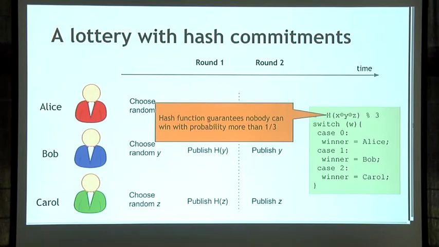An important property of that hash function is that it guarantees randomness. Nobody could try to choose their random number in such a way that it makes it more likely that the final outcome is them winning, especially considering that they don't know the randomness that everybody else is choosing. So without getting into a long formal definition of randomness and pseudo-randomness in hash functions, it's safe to say that the way hash functions currently work, with a good hash function, there's no way to cheat at this game. There's no better strategy than just choosing a random number, which gives you a 1/3 chance of winning.